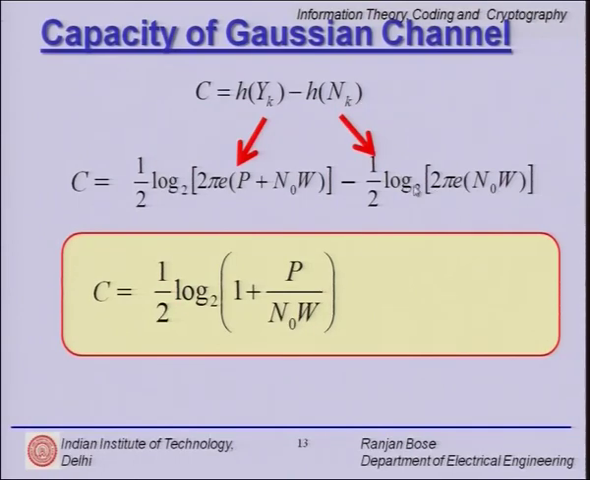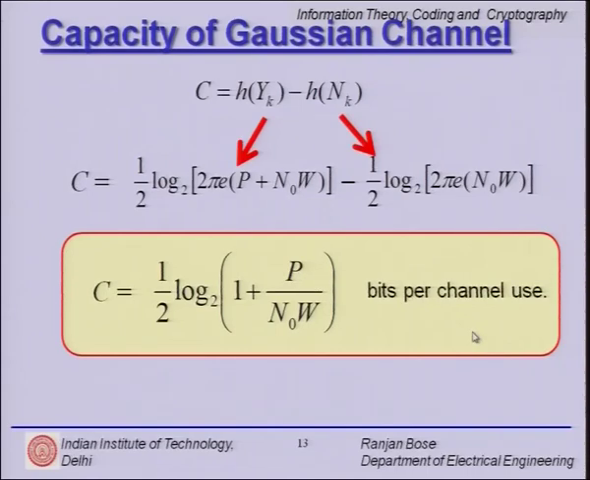So, this 2 pi e cancels out and I am left with (P plus N naught W) divided by N naught W, and we are left with finally 1 plus P over N naught W as the argument of the log. So, C comes out to be half log to the base 2 of 1 plus P over N naught W, and clearly I must put the units of this, and it is bits per channel use.